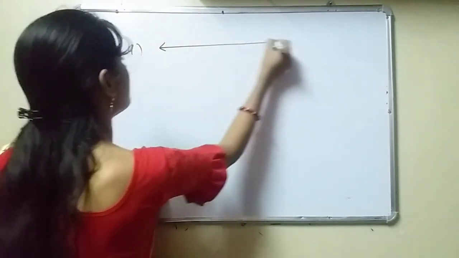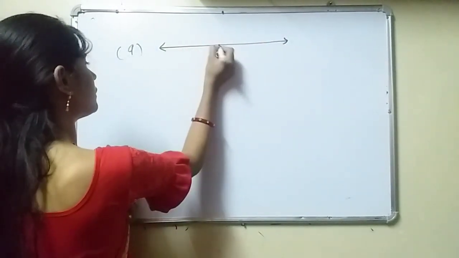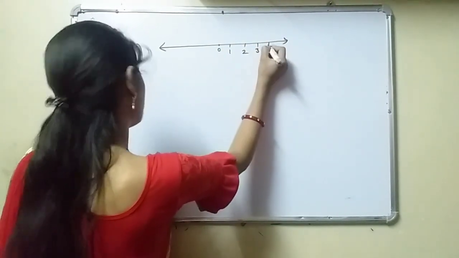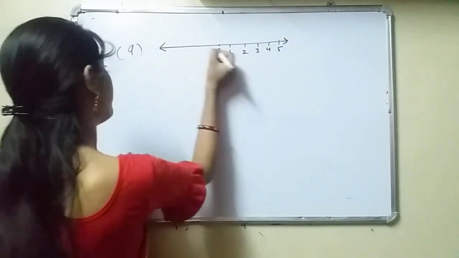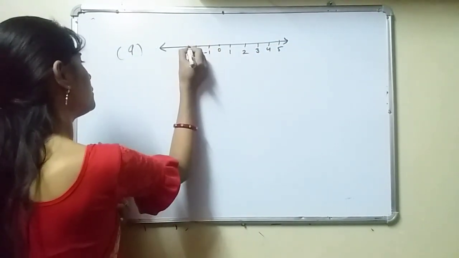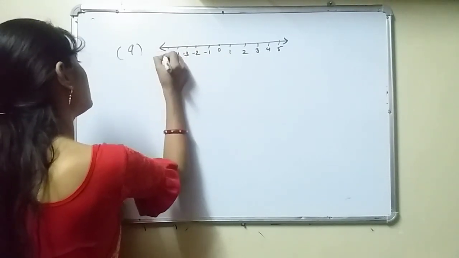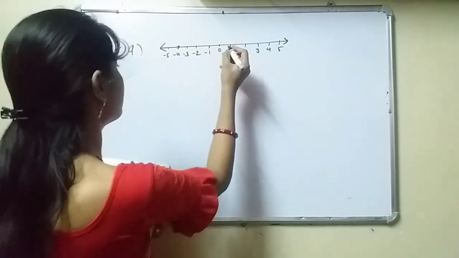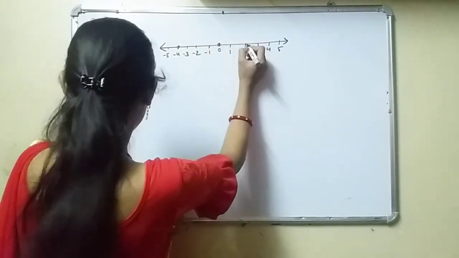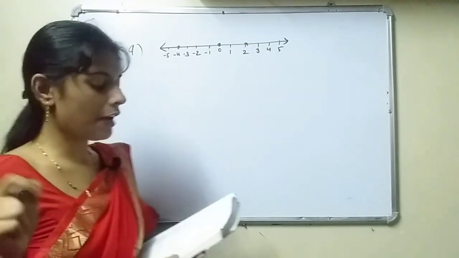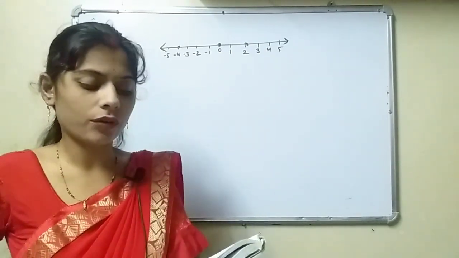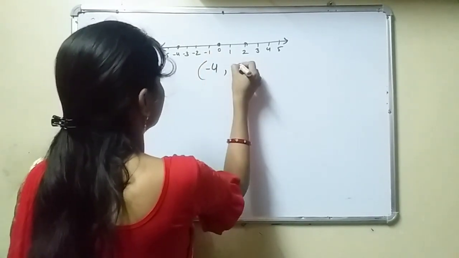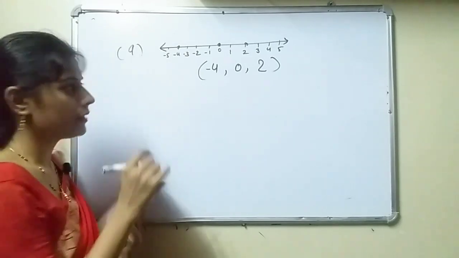On -4, 0 and 2. So what they have asked in the question, what numbers do the colored dots on the number line represent? That is -4, 0 and 2. Like this you have to write.